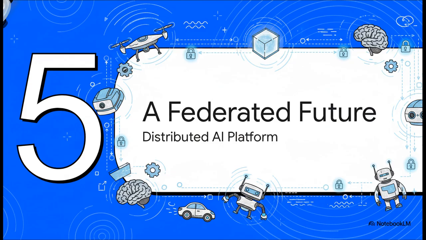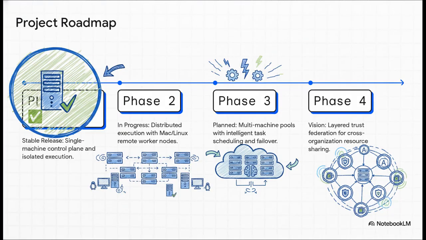So, let's look ahead for a minute, because this architecture is the foundation for something even bigger. The goal isn't just to control a single AI agent running on one computer. Oh no, it's much more ambitious than that. The project's roadmap is really telling. It started with a stable single machine version that's already done. Now it's moving into distributed execution with remote workers.